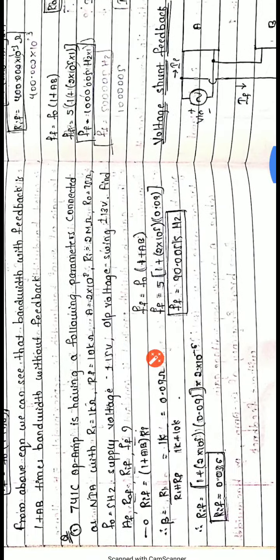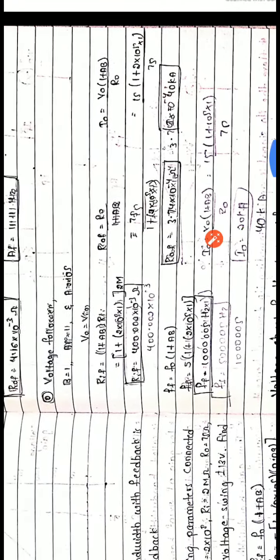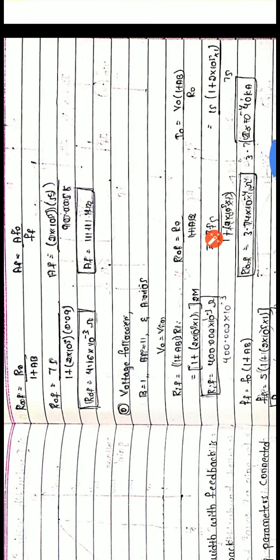Now there is one problem here which is solved. Just go through the problem. All the values are given. You have to find AF, ROF, RIF, FF. Very simple problem. All the formulas are derived from the given concept. Just use the formulas, substitute the values, and you will get the output. All the values are given. Just solve this. Another problem I will send you. Just solve that one.